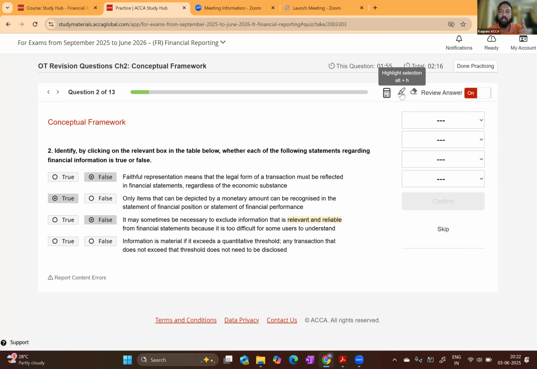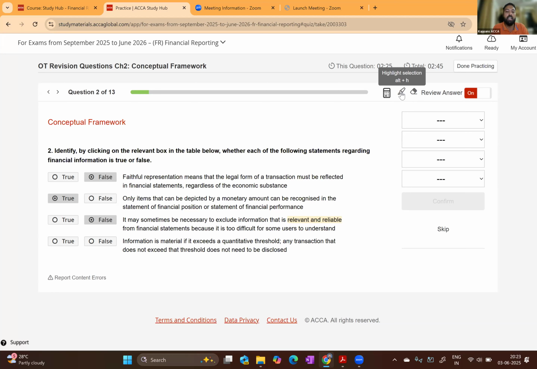If an item is relevant, if an item is reliable, if an item is useful, if an item is faithful, then that item, that element, that asset, that liability, that equity, that expense, or that income should be recorded. You cannot remove it simply saying that it is too difficult for some users to understand. That statement is false. The last statement number 4, information is material if it exceed a quantitative threshold.